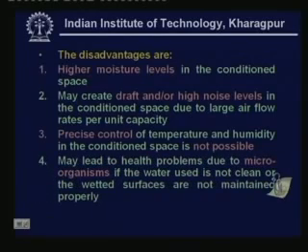And fourth disadvantage is that these systems may lead to health problems due to microorganisms if the water used is not clean or the wetted surfaces are not maintained properly. If you use dirty water or if you don't clean the evaporative coolers from time to time, then fungus or algae may form inside the evaporative cooler or on the wetted surfaces, which may give rise to growth of microorganisms. Since air blows over it and you inhale that air, this air may give rise to health hazards. So you have to maintain it properly so that no fungus or microorganism formation takes place.